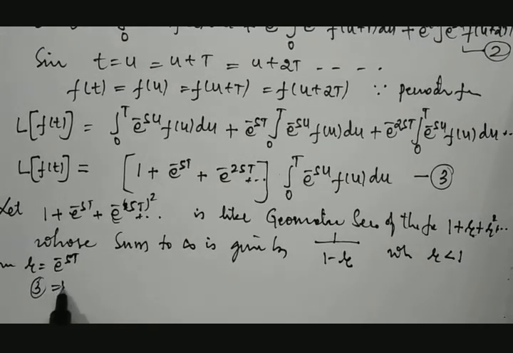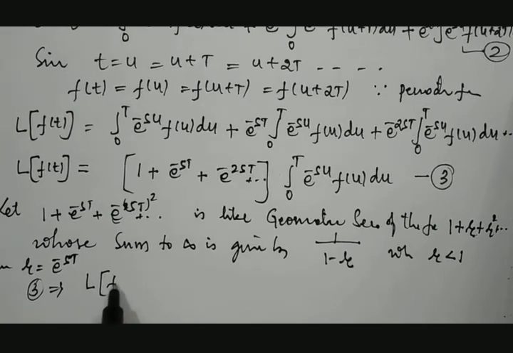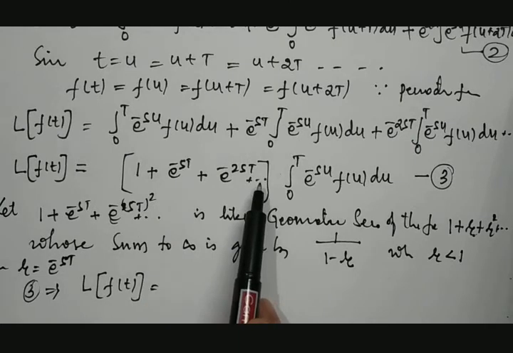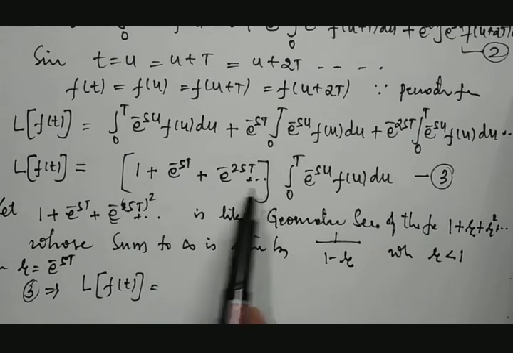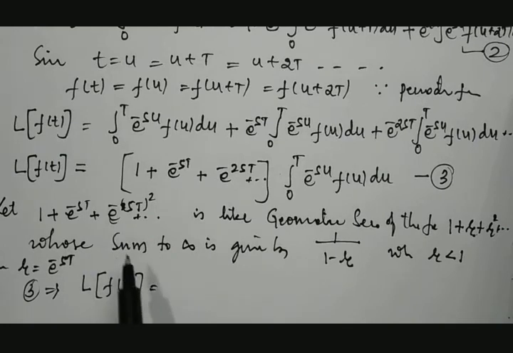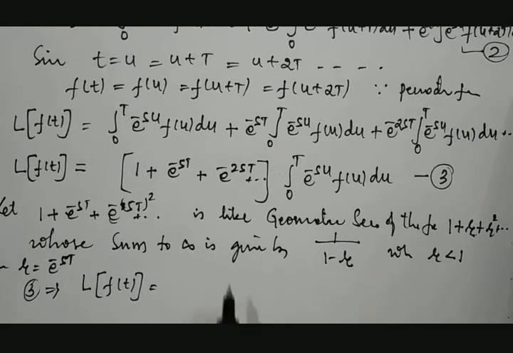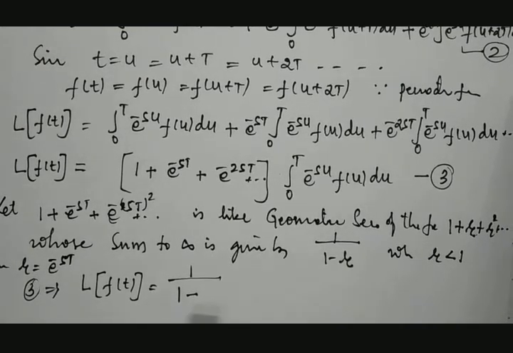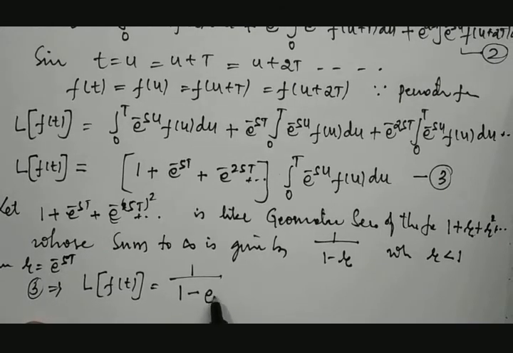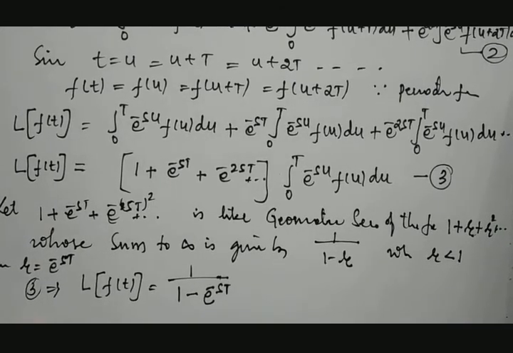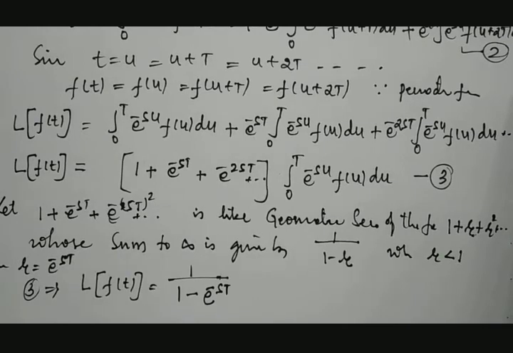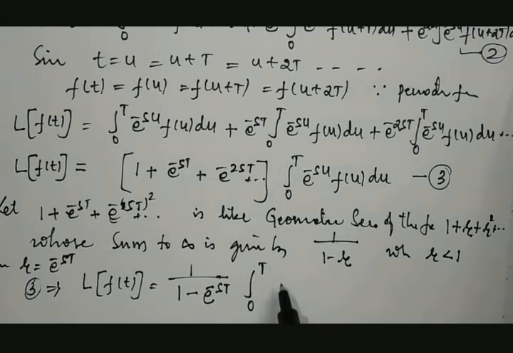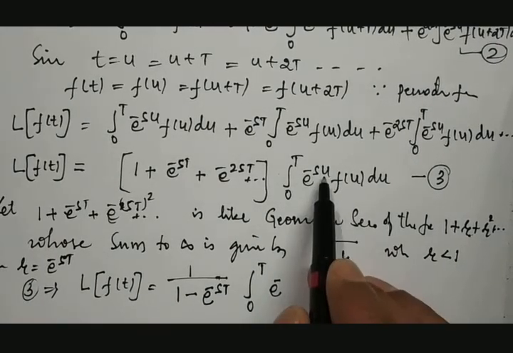Therefore, equation number 3 becomes the Laplace transformation of f of t equal to, for this entire bracket as per the geometric series, 1 divided by 1 minus r. But what is r? r is nothing but e raised to minus sT. So that is 1 divided by 1 minus e raised to minus sT, into the integral from 0 to T of e raised to minus su f of u du.